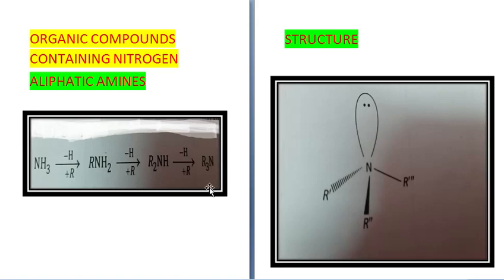Now if you look at the structure of amines, they have a trigonal pyramidal shape, and the bond angles are very close to 109.5 degrees, but for trimethylamine the bond angle is 108 degrees. So the structure resembles that of ammonia. So this is the structure of amines. Now next we will study